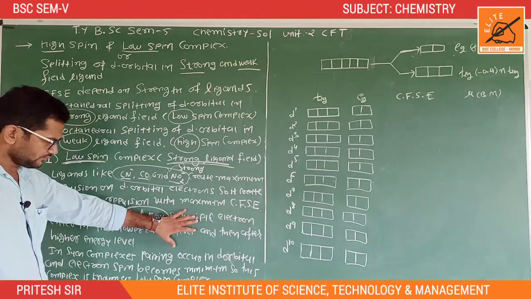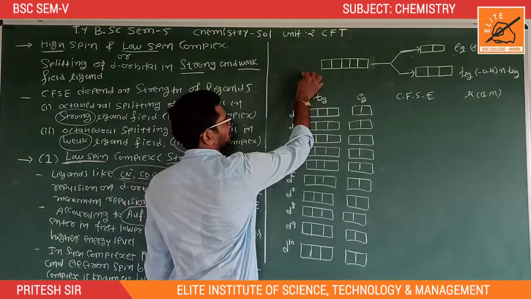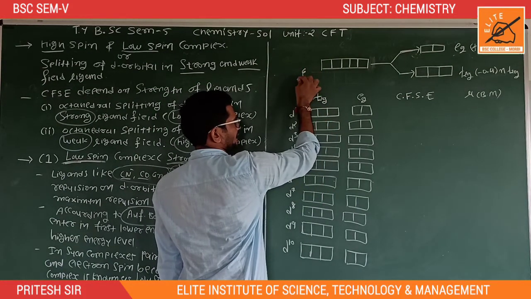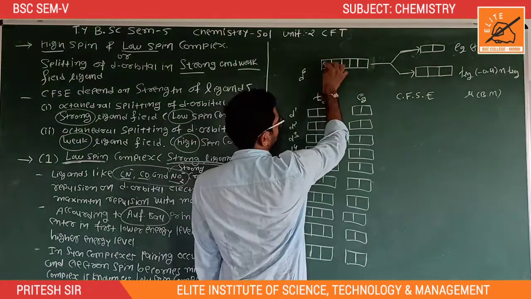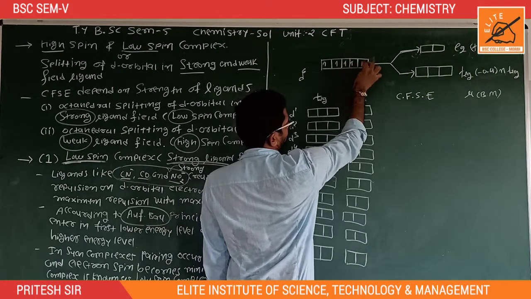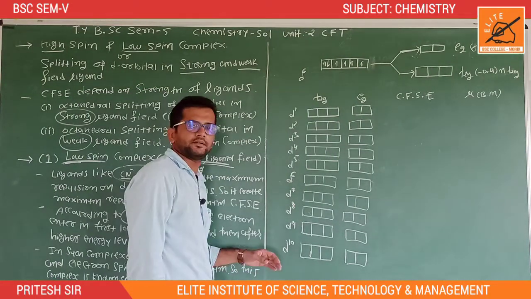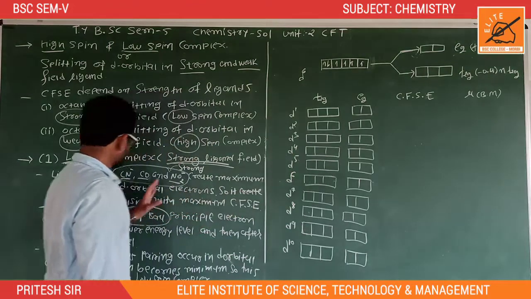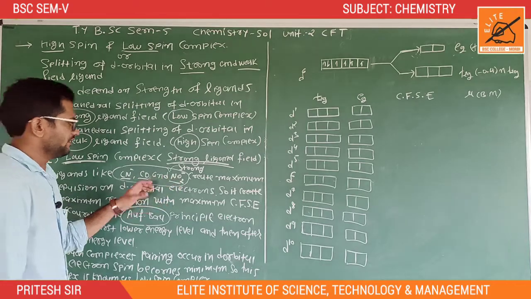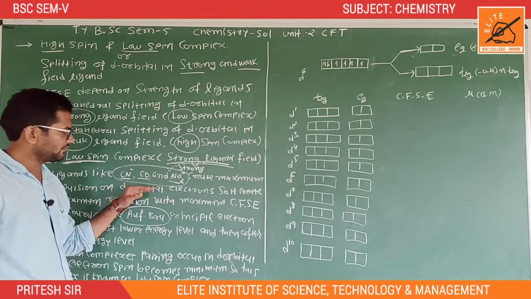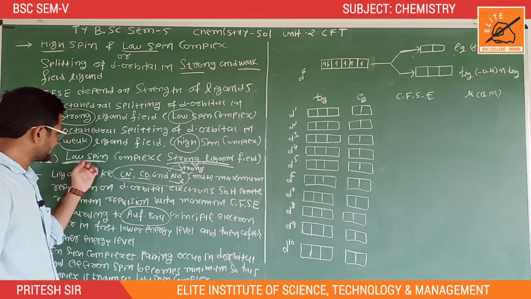In this case, if I take a d6 system, it means 6 electrons are present in the d orbitals. The 5 d orbitals are 1, 2, 3, 4, 5. It creates maximum repulsion on the d orbital. It means that in the presence of cyanide, carbonyl and NO2 minus, these three ligands, the complex is known as a low spin complex or strong ligand field.